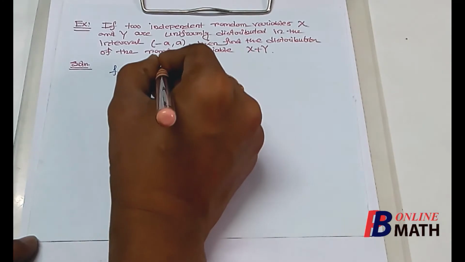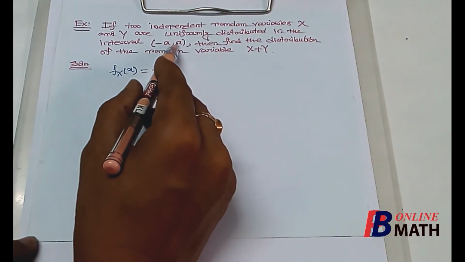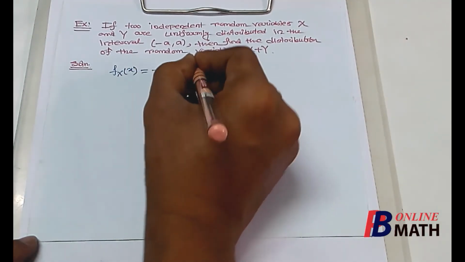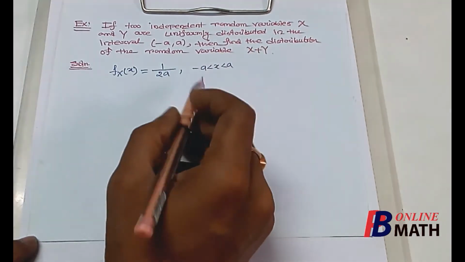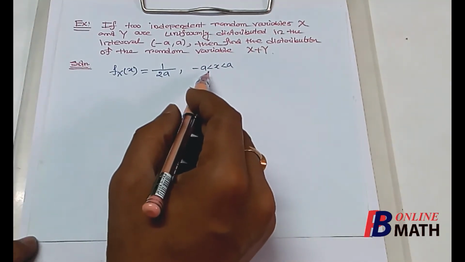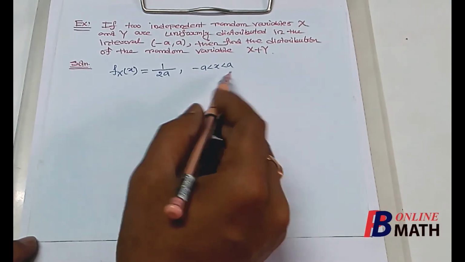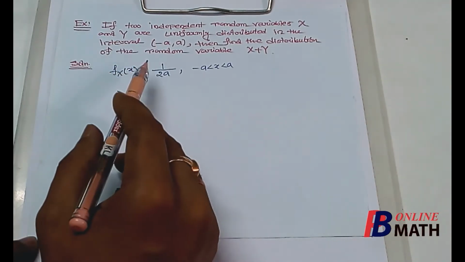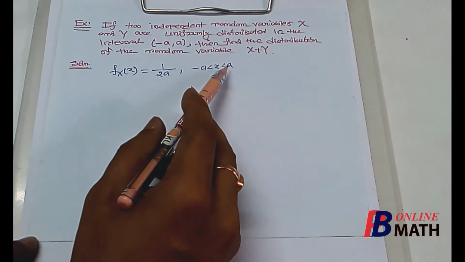This is equal to 1 by b minus a, that is 1 by a minus of minus a, so 1 by 2a if x varies from minus a to plus a. We can consider less than or equal to here, because we know that in continuous distribution less than and less than or equal to have the same meaning. So this is the distribution of x which is uniform distribution in the interval minus a to plus a.